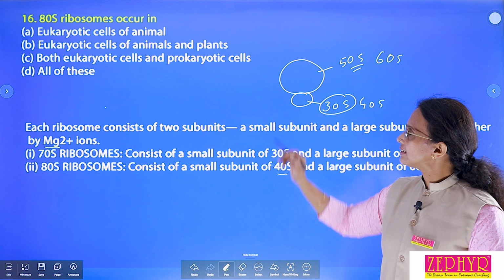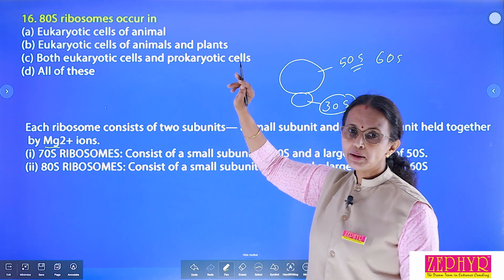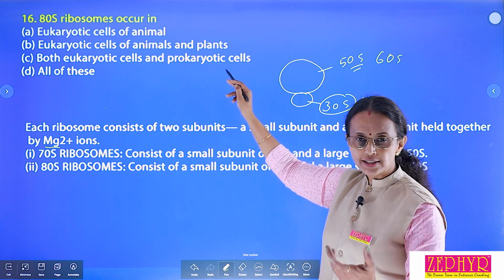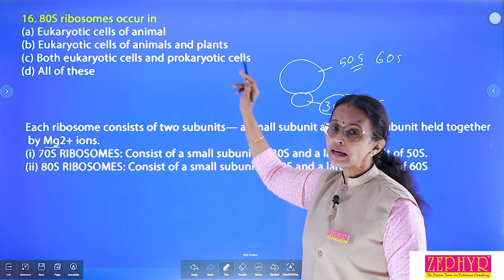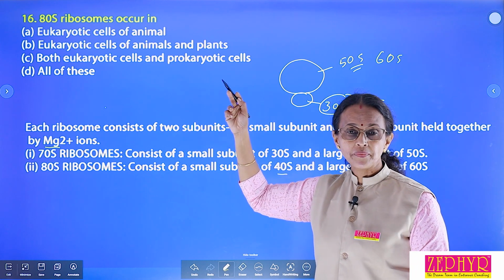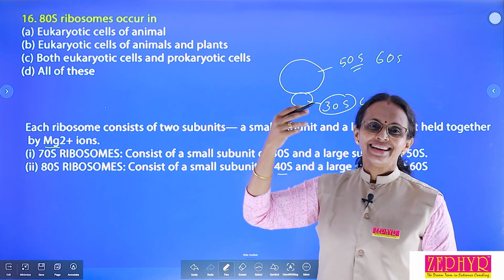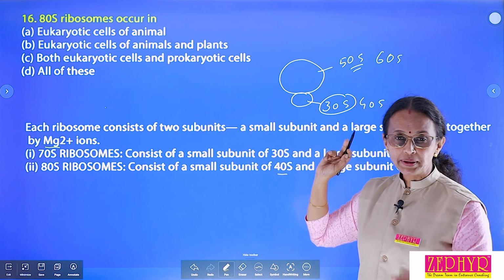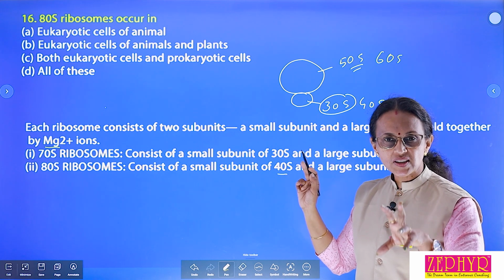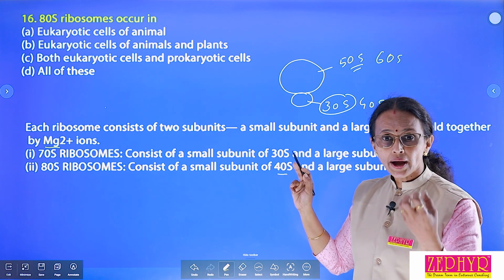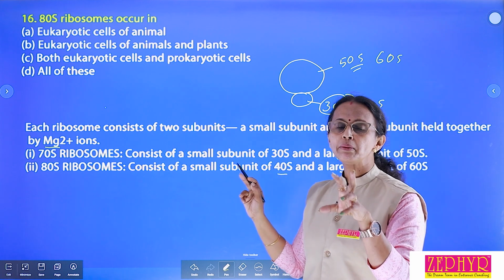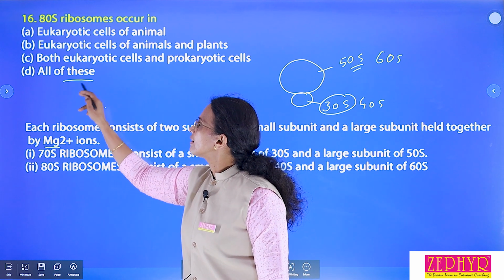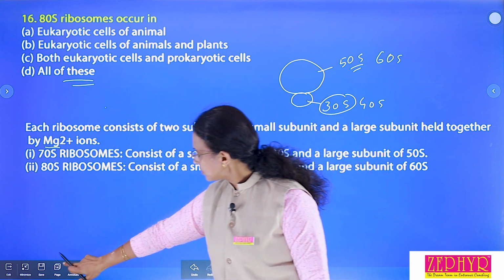Then what is the correct answer? First one, eukaryotic cell of animal, correct option. Second option, eukaryotic cells of animals and plants, it's also correct. Both eukaryotic and prokaryotic cells, that is also correct. That means in prokaryotic and eukaryotic cells ribosomes are present. Why? Because ribosome is a non-membrane bound cell organelle. Then last, all of these. Which is the correct option? All of these is the correct option. Okay, that's all about the question discussion.